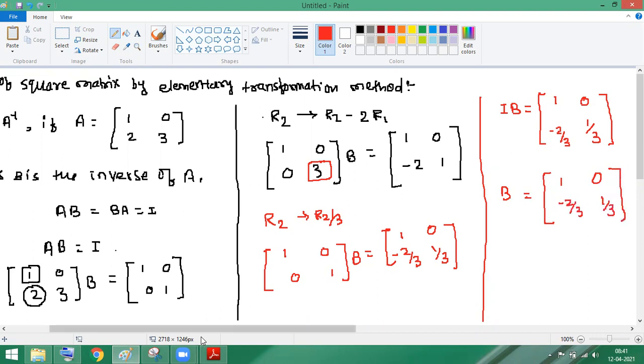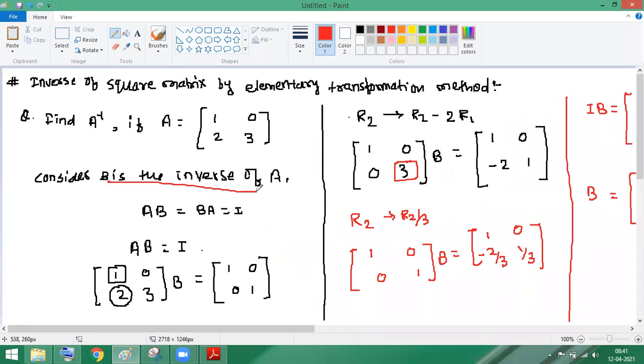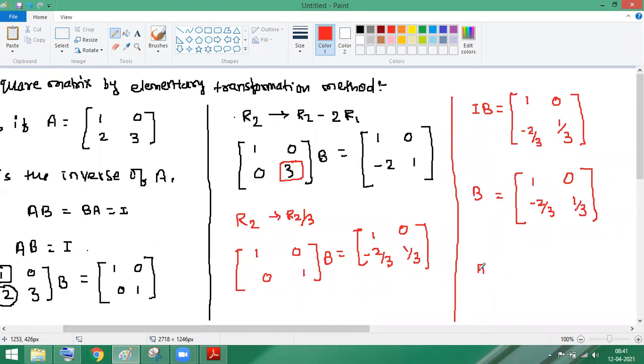And we know that what is B? B is the inverse of A. If the B is the inverse of A, so can we write down here the A inverse is equal to, because B is the inverse of A now. So A inverse is equal to, we have your answer as 1, 0, minus 2 by 3 and 1 by 3. Everyone clear with this?